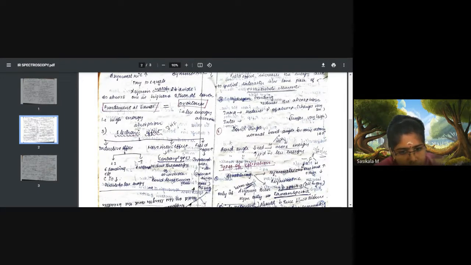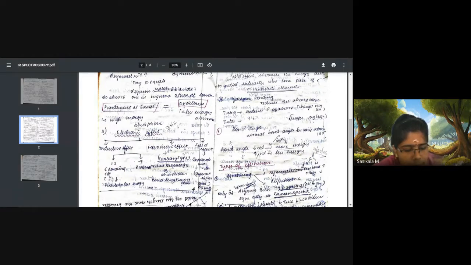In negative inductive effect, due to electron withdrawing groups like nitro group, NO2, COH, carboxyl groups, what happens when they are attached to a functional group like C double bond O or CH groups? It withdraws the electron from the bonds, so that it makes the bond strength high.